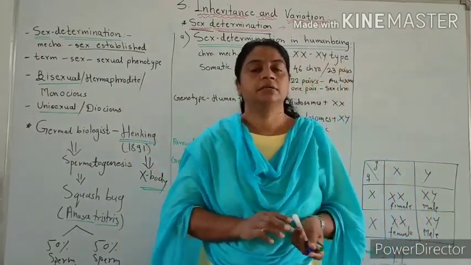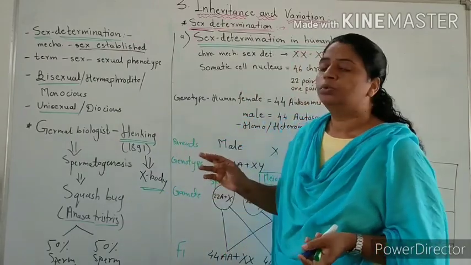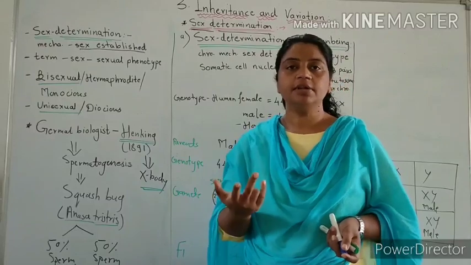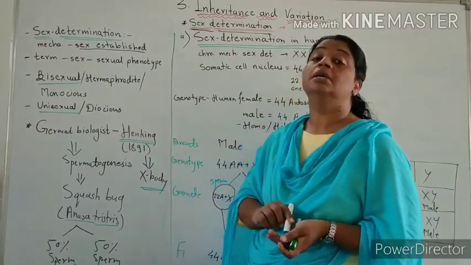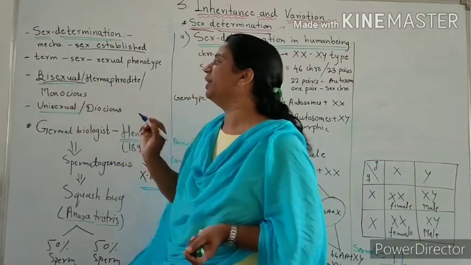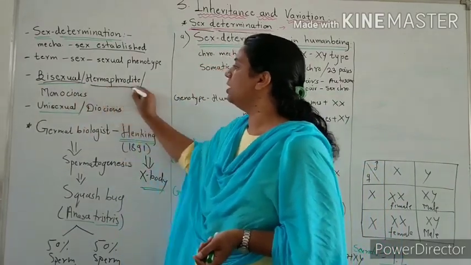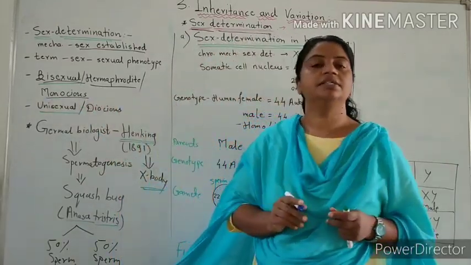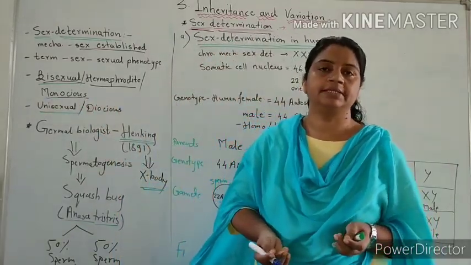In some species, the organism having both the sex organs, male reproductive as well as female reproductive organ, is called a bisexual organism, or a hermaphrodite, or monoecious.